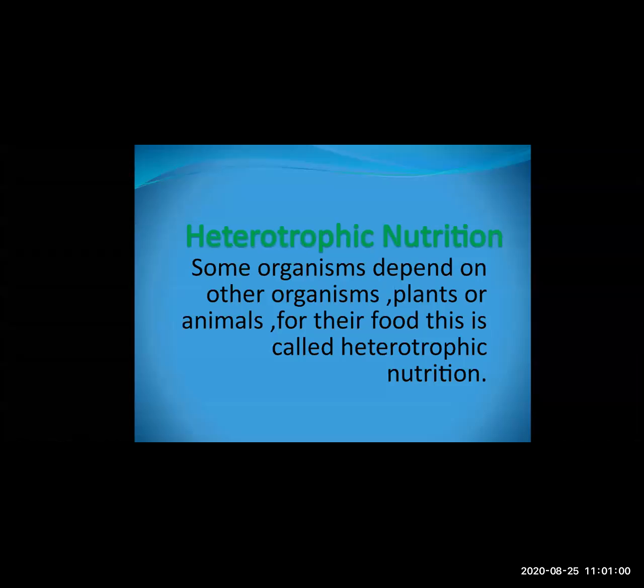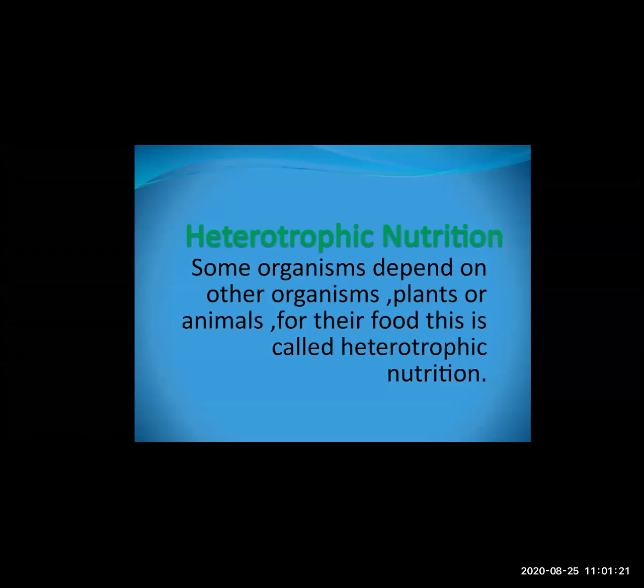They will go to another plant and depend on that plant for food. This type of nutrition in plants or animals is called heterotrophic nutrition. Hetero means they are not able to prepare their own food.